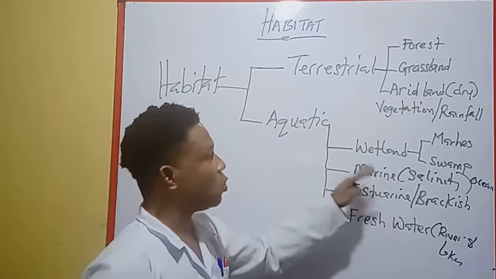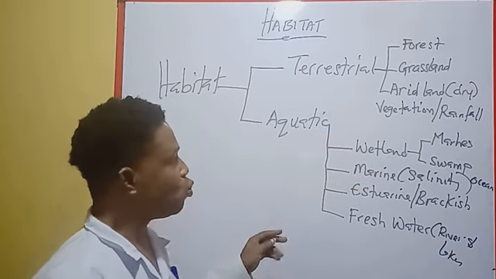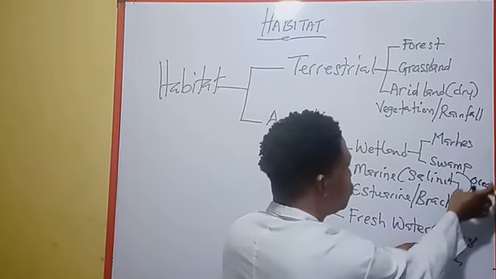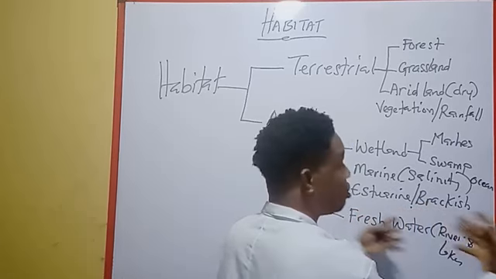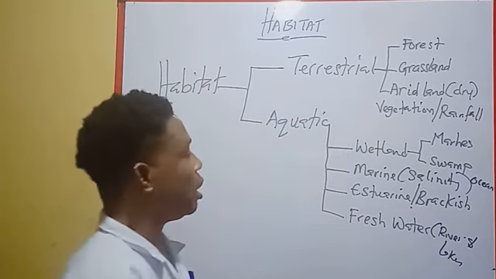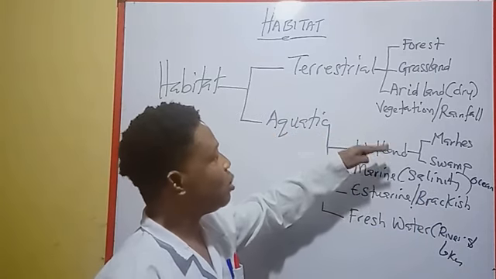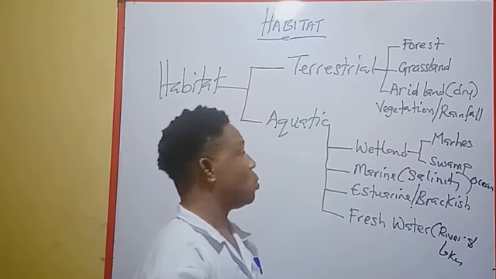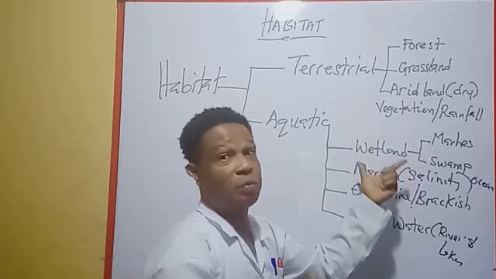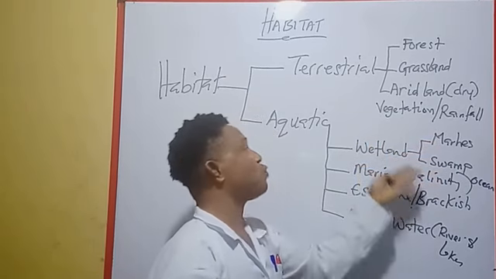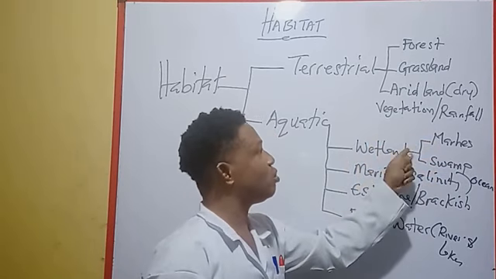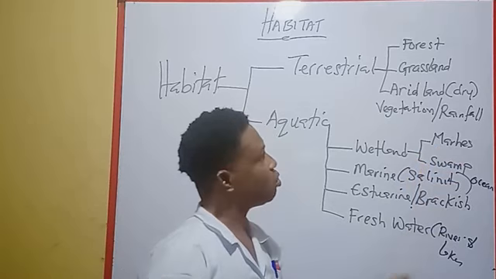These are all examples of marine. So where the river meets the ocean is called estuarine or brackish. It's a special type of habitat. Then the wetland could either be marine or freshwater. It comes in different forms, and it consists of marshes and swamps.